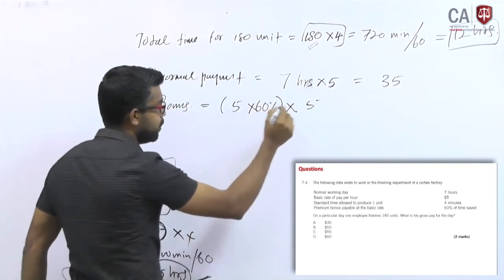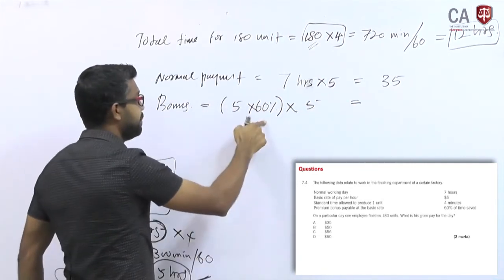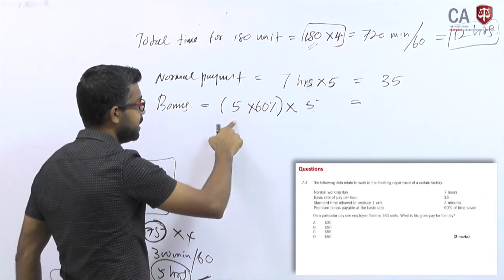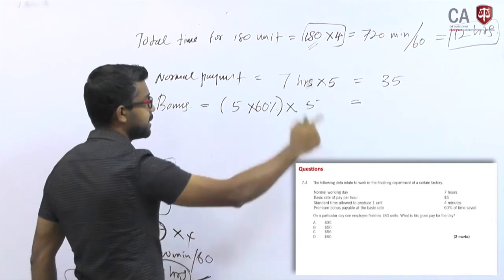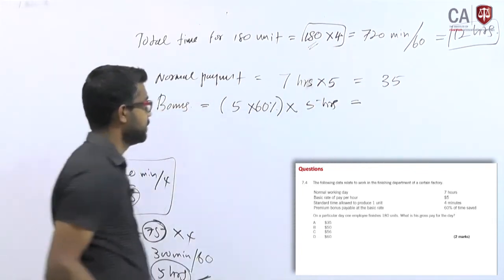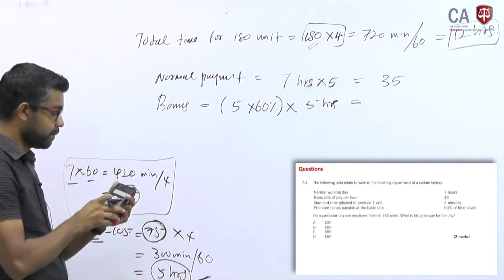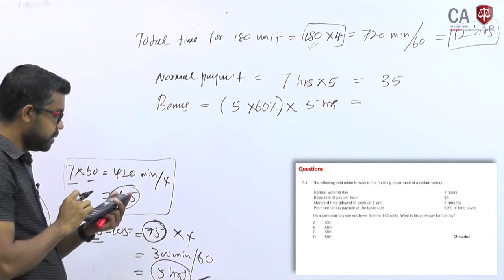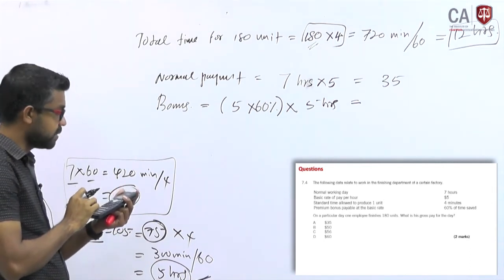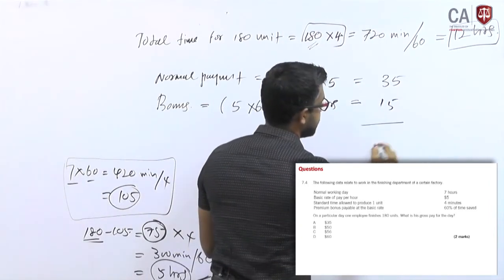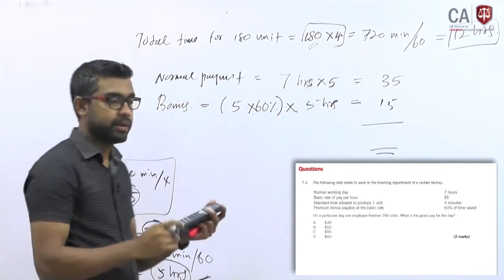Therefore, you are giving a bonus of 60% of the per hour rate into the time saved hours. 5 into 60% into 5 is 15.